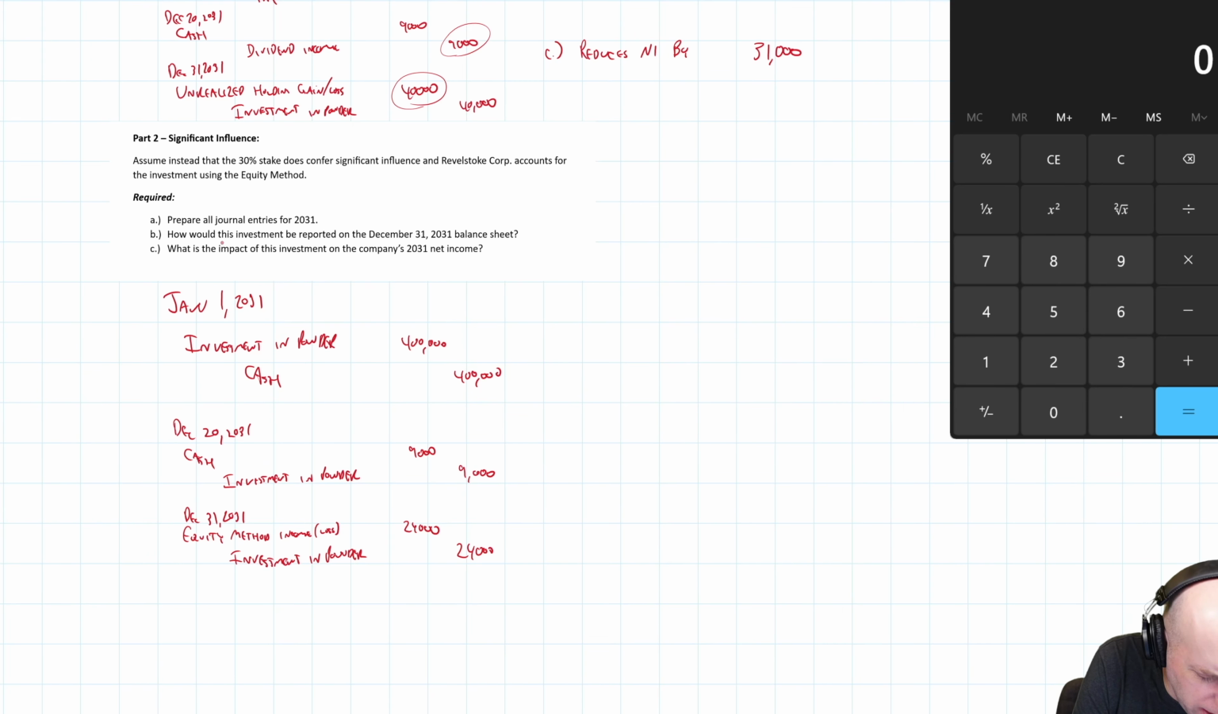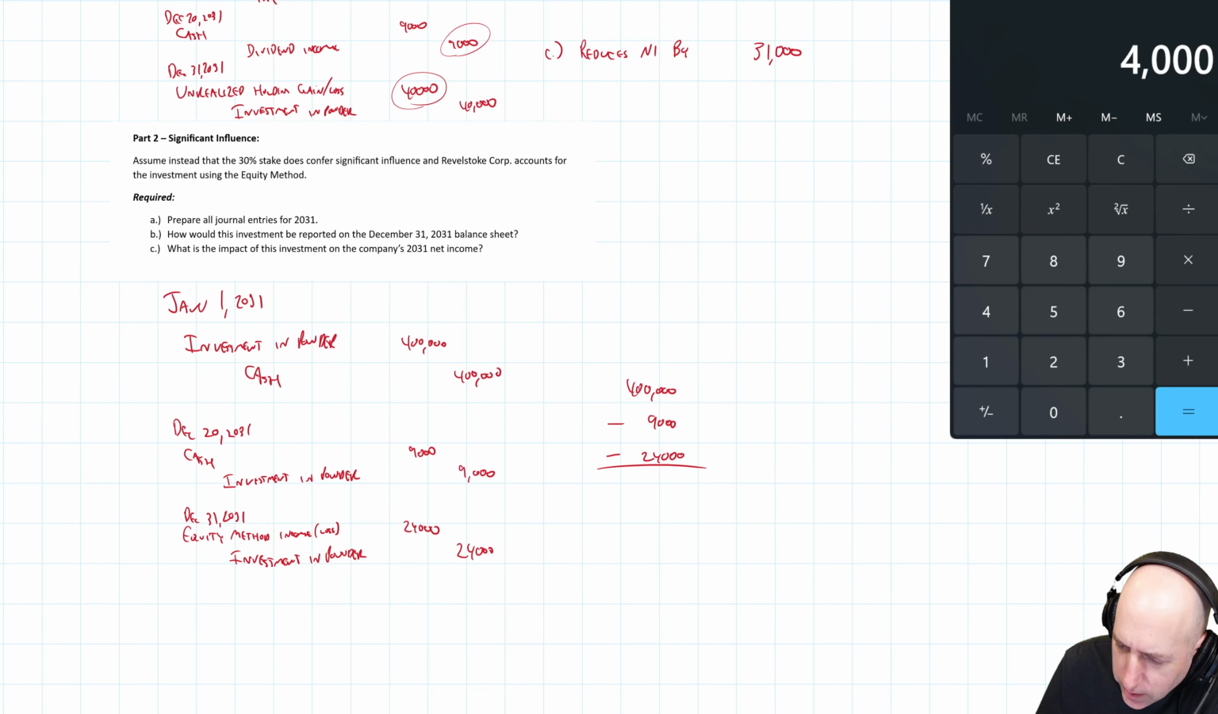So the question goes on to say, how would this investment be reported on the balance sheet? Well, we just have to track our debits and credits, right? We got investment in powder, 400 positive. We credited it by 9, and then we credited it by 24. Oh, I should have just done that. 400 minus 9 minus 24, 367. So on the balance sheet, we're going to have an account called investment in powder, or equity method investment. So I'll call it investment in powder. And it's $367,000.